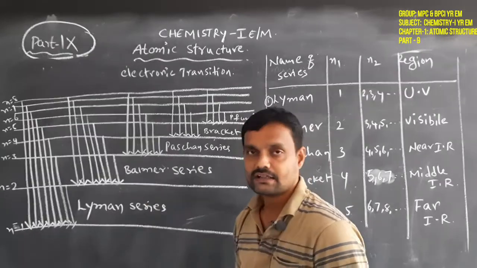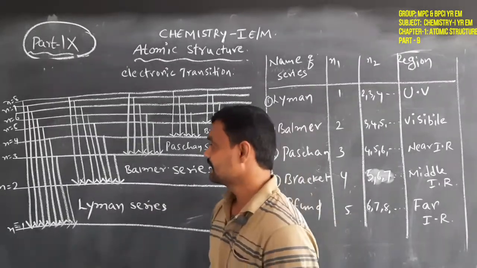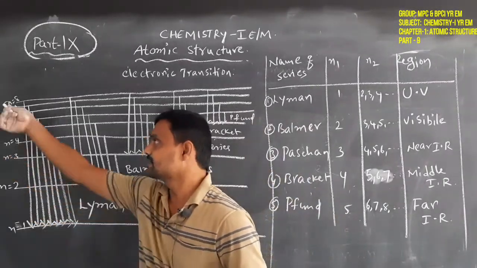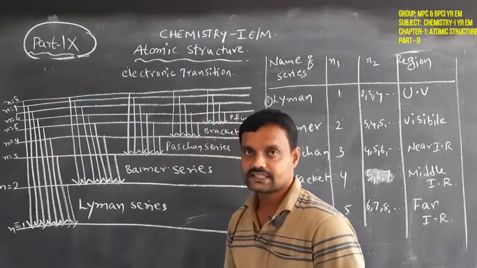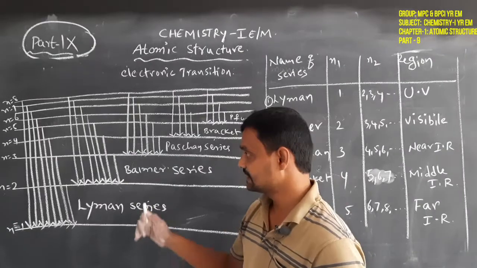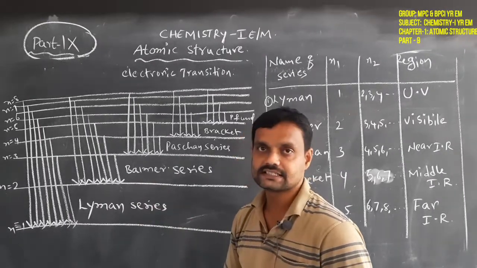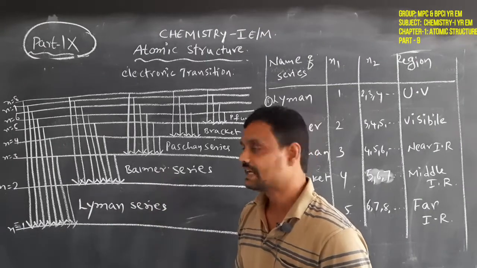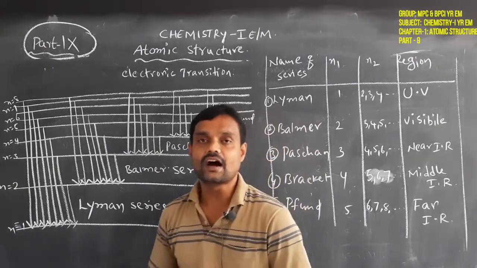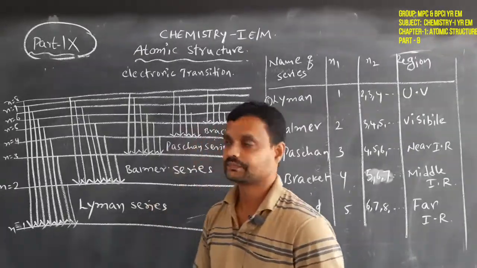8, 9, 10. When the energy level increases, the energy also increases. That means the energy of the first energy level, the second energy level, the third energy level increases. As the energy level increases, the energy also increases.